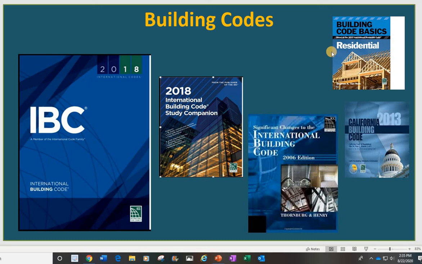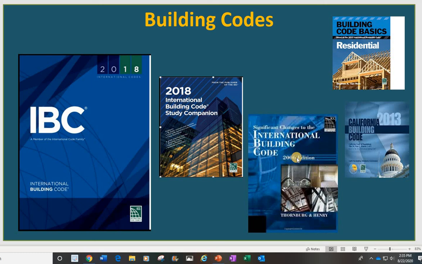building code. And about building codes, we have many different kinds of codes. One of them is the IBC, International Building Code, and you also have the IBC International Building Code Study Companion.